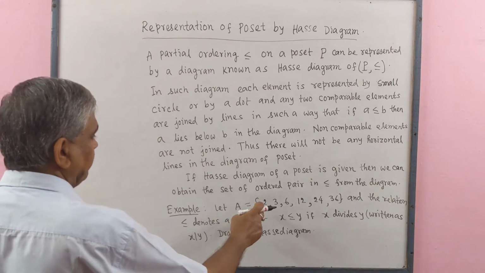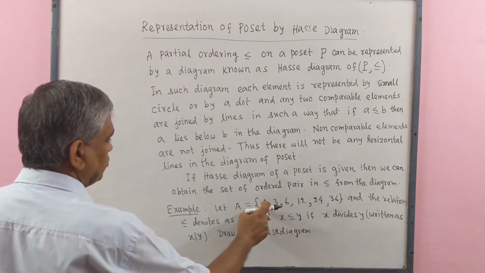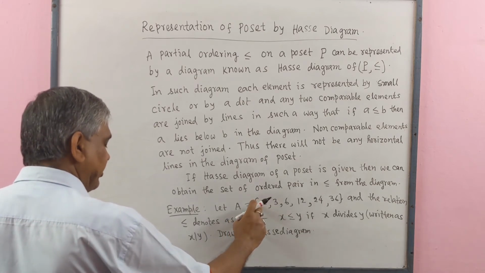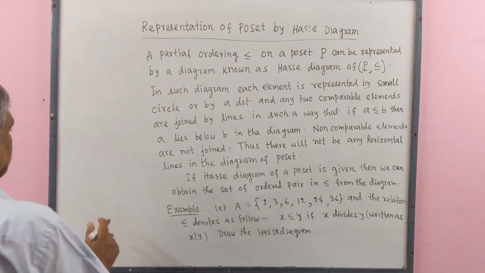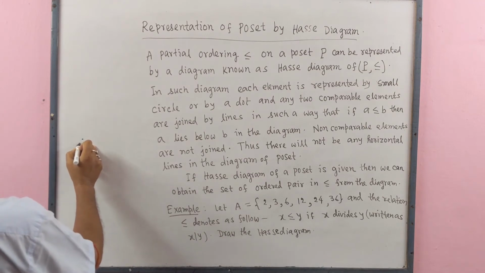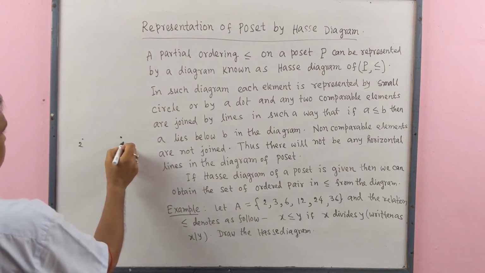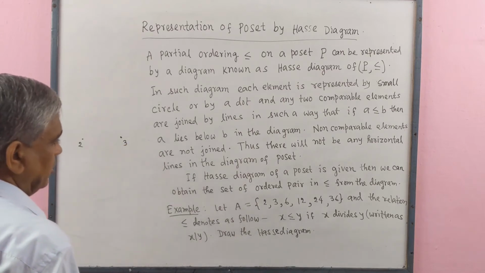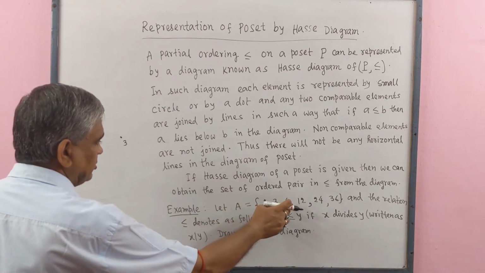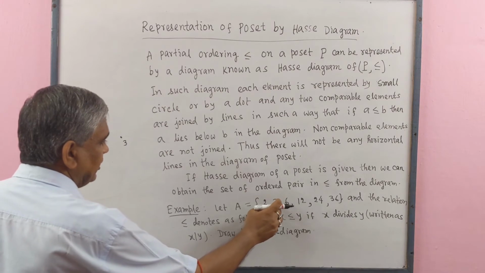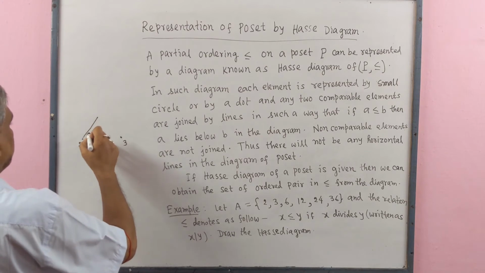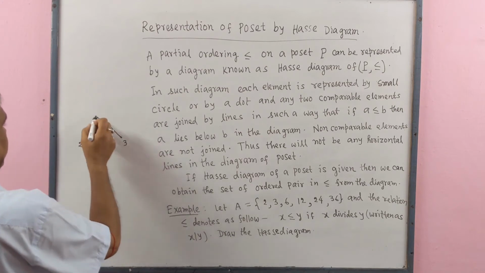Here we see that we have 2, 3. Lowest members are 2, 3. 2 does not divide 3 and 3 does not divide 2. So, we will not join 2 and 3. Here we write 2. Here we write 3. Here the relation is division. Here 6. 2 divides 6 and 3 divides 6. So we will join 6 with 2 and 3. We write here 6.